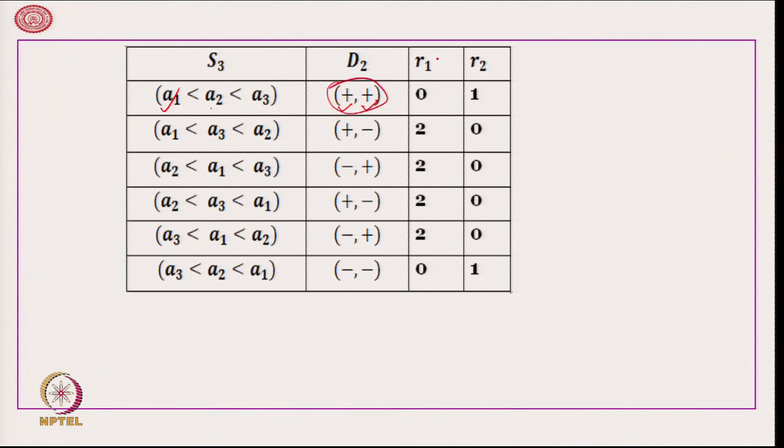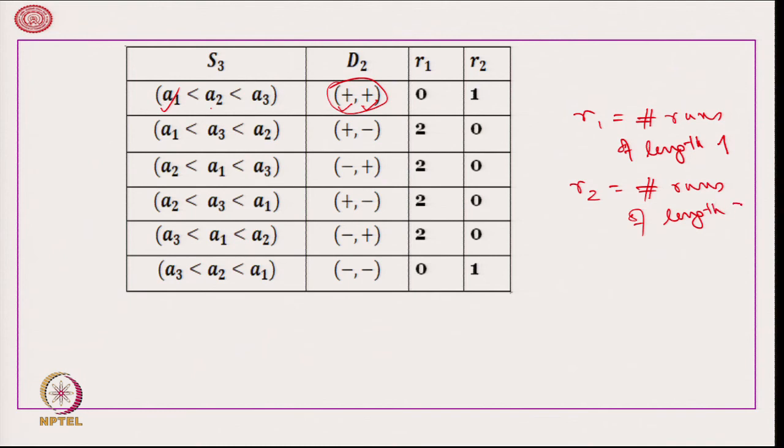Therefore, R 1 is equal to 0, R 2 is equal to 1. So, what is R 1? R 1 is equal to the number of runs of length 1, R 2 is equal to the number of runs of length 2, and therefore, we get 0, 1.